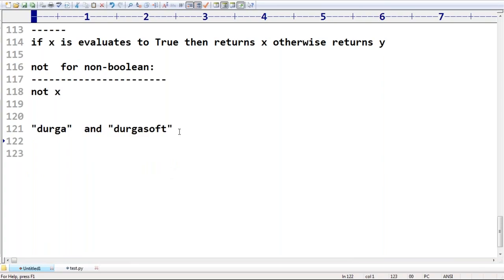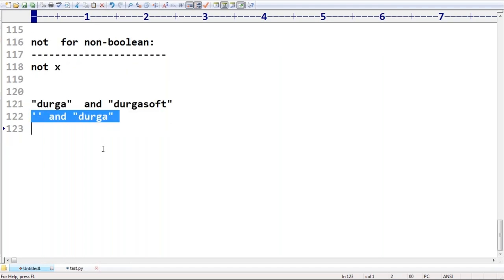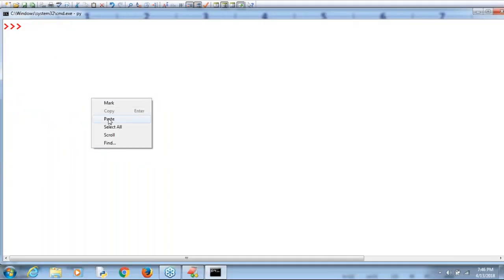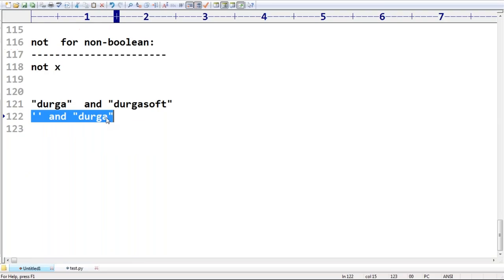Next one, sir, empty string and Durga. What is the answer? Empty string means false. If the first one is false, then the result is always the first one only. So what is the output by default we are going to get? Empty string only. Good. If the first one is false, then it returns the first one only. That's why empty string only. Okay.